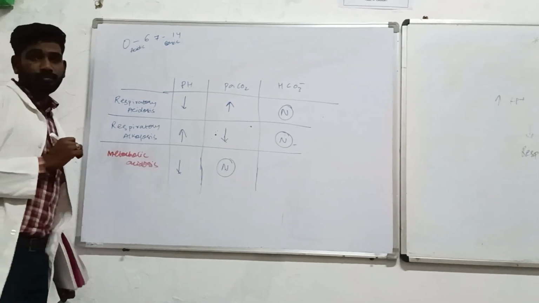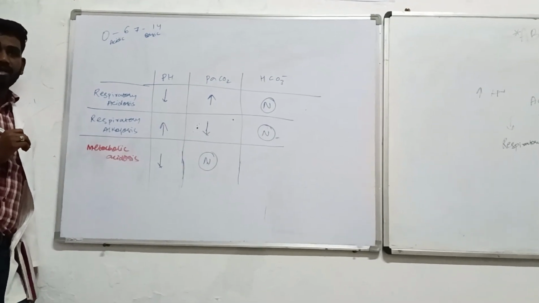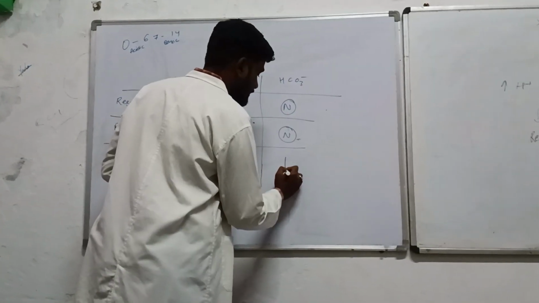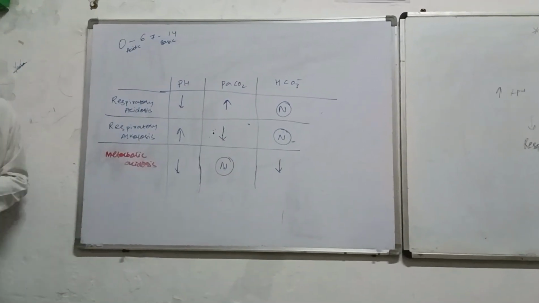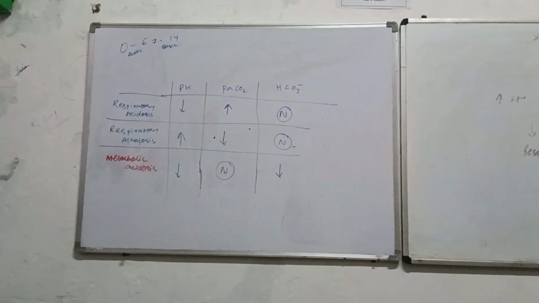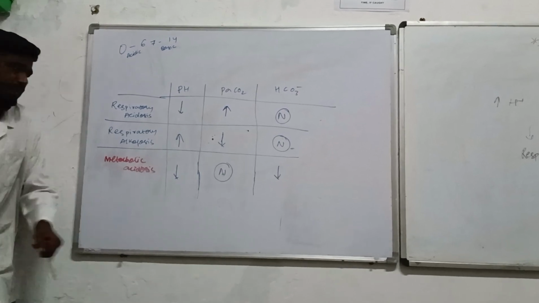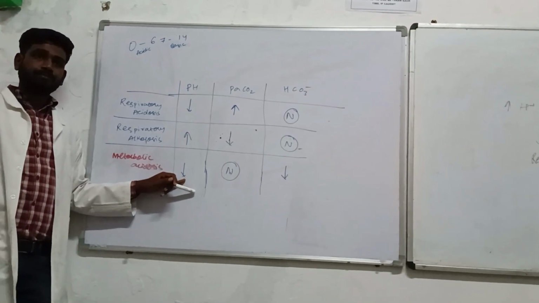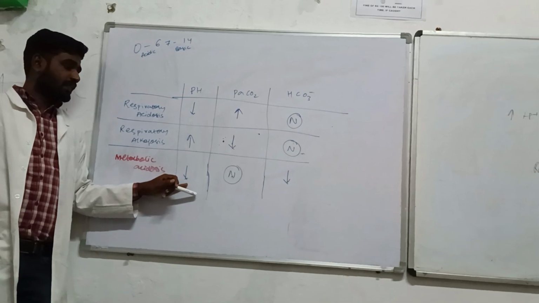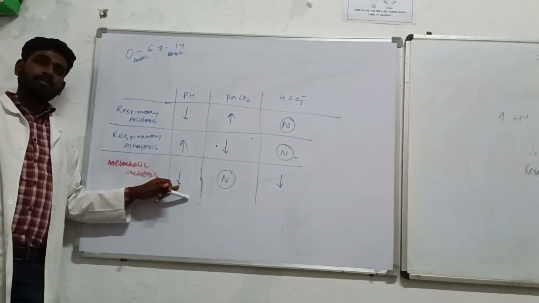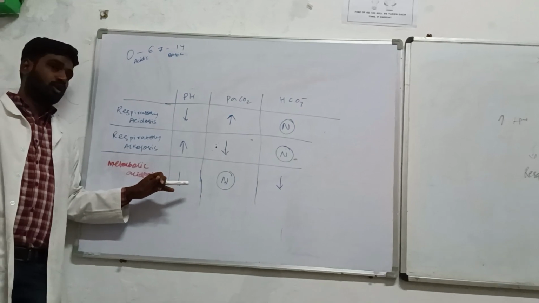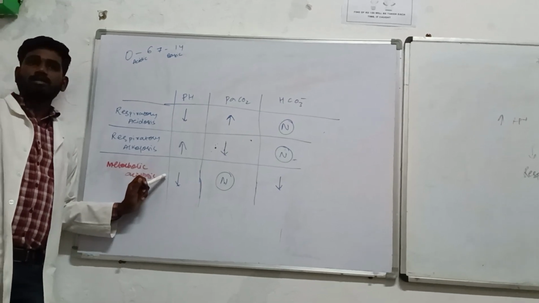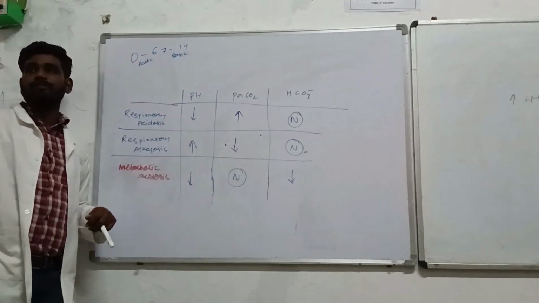But the bicarbonate buffer system has its role. The bicarbonates and other things will go into it. So in the case of acidosis, what is going to happen? Bicarbonate, the base, should be going down. If the base is going down, your body will move to the acidic side. That's the reason, if the base is going down, you will see the fall in the pH. So in an ABG report, if you see a fall in the pH, the carbon dioxide partial pressure is normal, and there is a fall in the bicarbonate, then it is due to metabolic acidosis. The problem is related to the kidney.